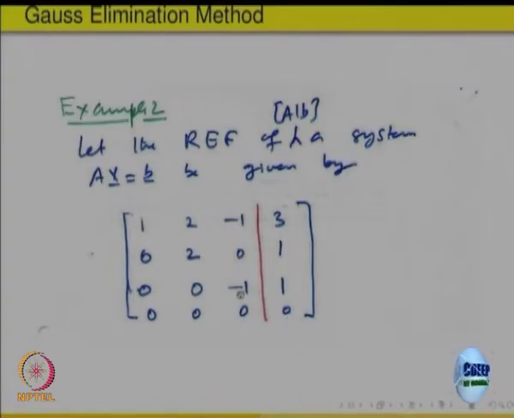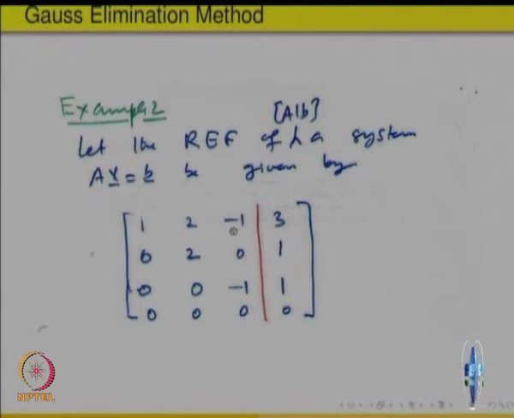What does this equation give you? It involves the variable x 3, among x 1, x 2, x 3. So, it gives you minus x 3 is equal to 1, right. Minus 1 times x 3 is equal to 1. So, x 3 equals minus 1. Look at this equation, it says 0 times x 1, so that is gone, 2 x 2 is equal to 1. So, x 2 is known. So, x 3 is known, x 2 is known.